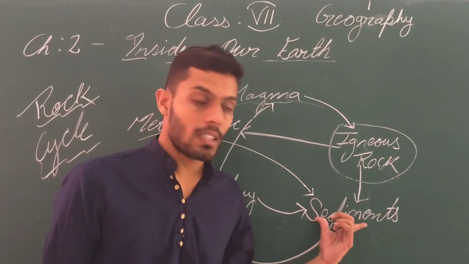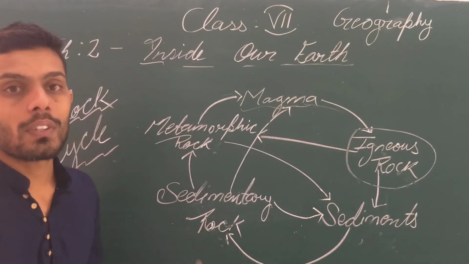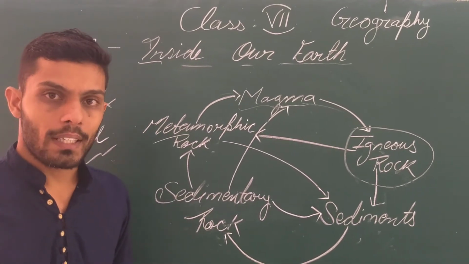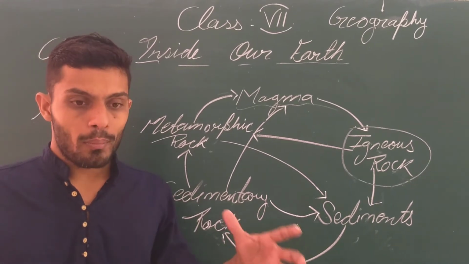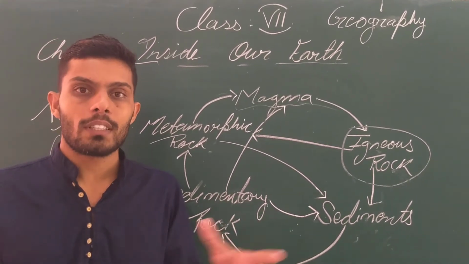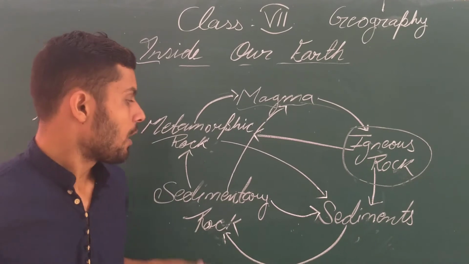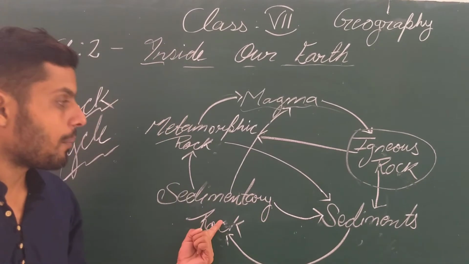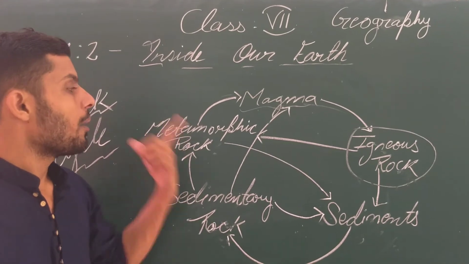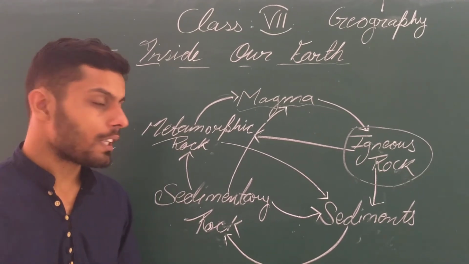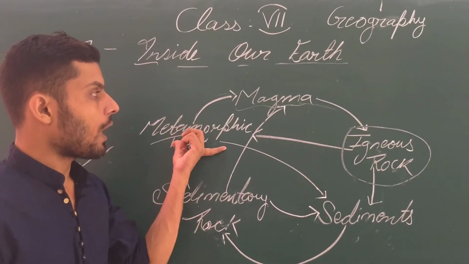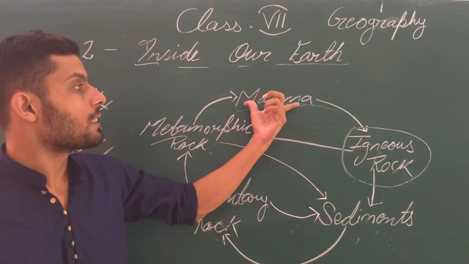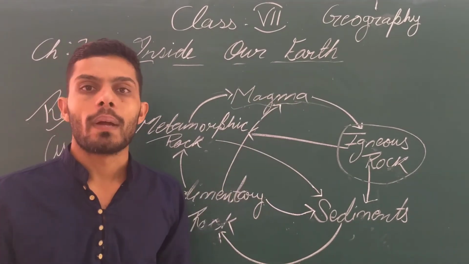These sediments combine to form sedimentary rocks. Under great heat and pressure, the igneous and sedimentary rocks convert into metamorphic rocks, and this metamorphic rock, again under great heat and pressure, changes into magma.